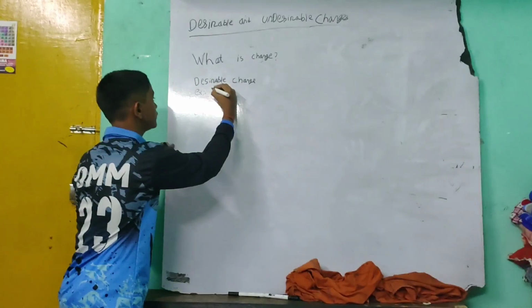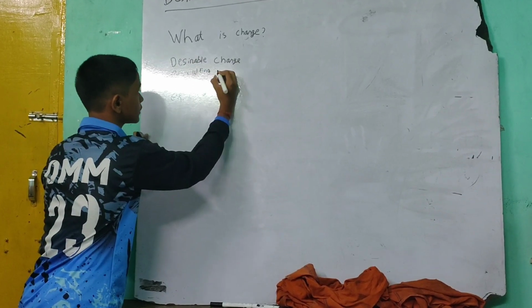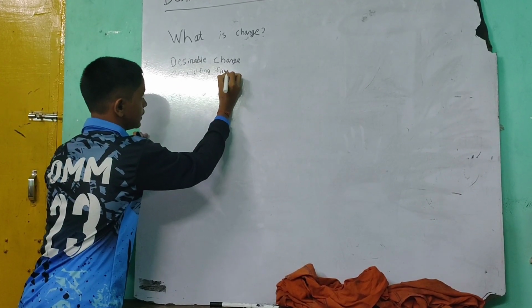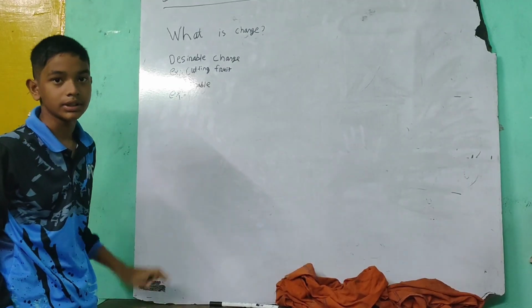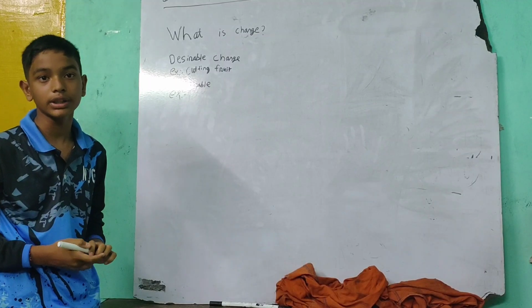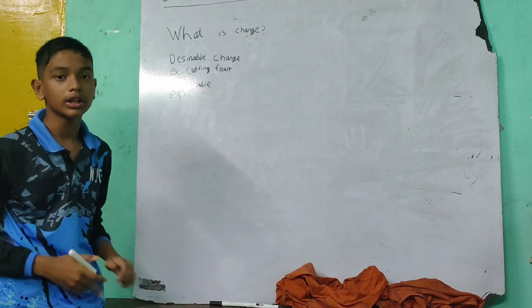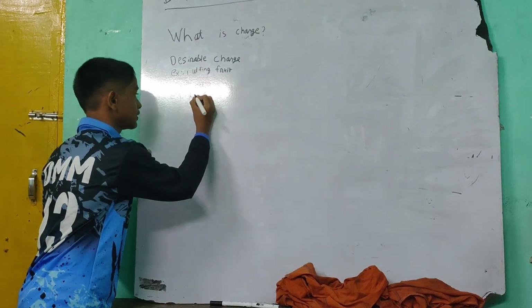Example: cutting of fruit. And undesirable change: a change which is not useful in our daily life is called undesirable change. Example: rusting of iron.